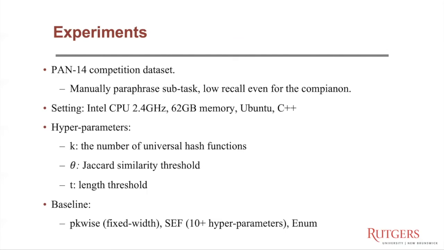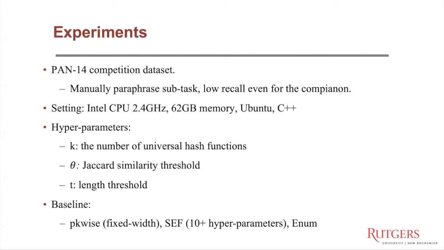In the experiments, we used the PAN14 plagiarism detection competition dataset. It contains a lot of manually paraphrased passages. And even for the champion method, it has a low recall. We ran all of our experiments on an Ubuntu server and implemented all the methods in C++. In our method, we have 3 hyperparameters, where k is the number of hash functions in min hash, theta is the Jaccard similarity threshold, and t is the length threshold.